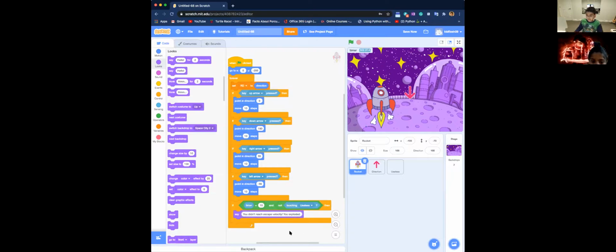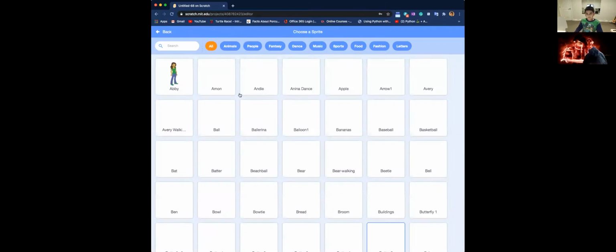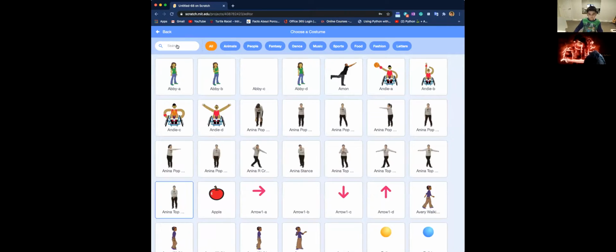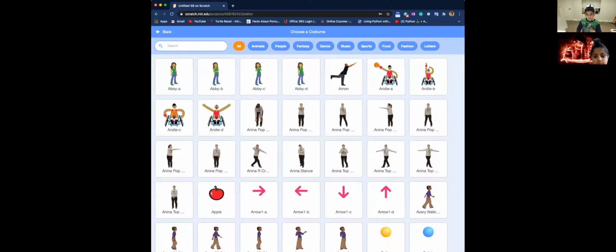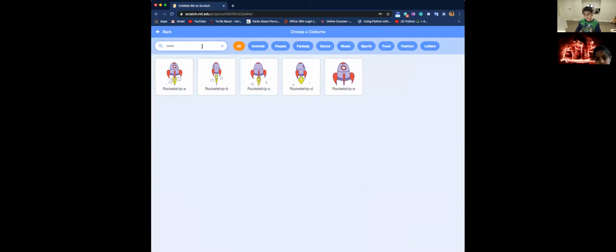So I'm just going to create another costume. Oops, no. Gotta go back to costume. Choose costume, and I'm going to name it Explosion.